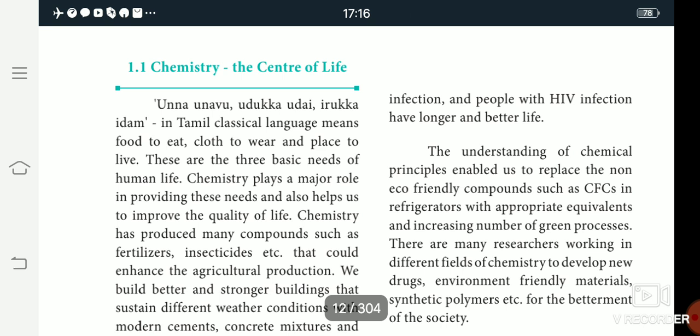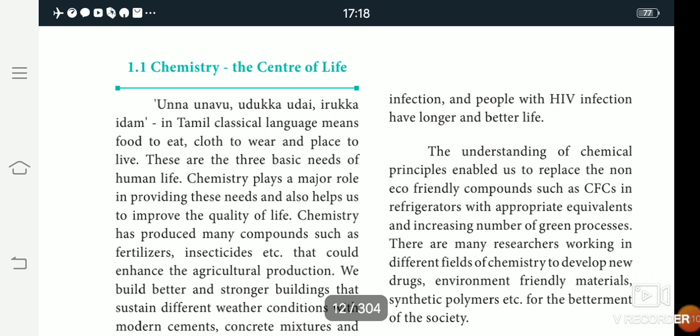Okay, children, so in human needs, chemistry plays an important role. So what are the human needs? The first ones are food to eat, cloth to wear, and a place to live. In this food and cloth, the important role is played by chemistry.